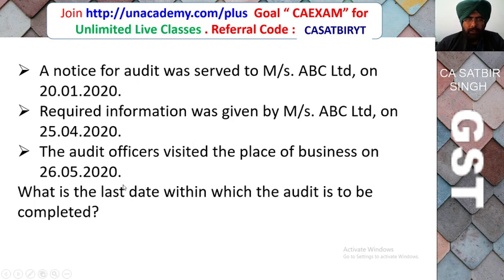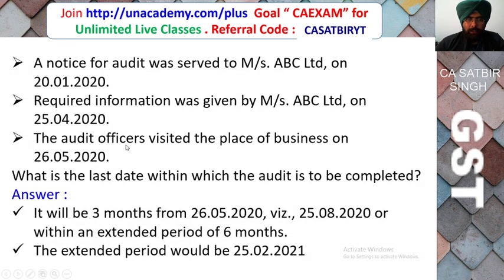Friends, in this case within 3 months audit has to be completed. So in this case it will be 3 months from 26 May 2020, that is the date on which the audit officer visited the premises. From that date 3 months period will be counted, and this 3 months period can be further extended for 6 months.